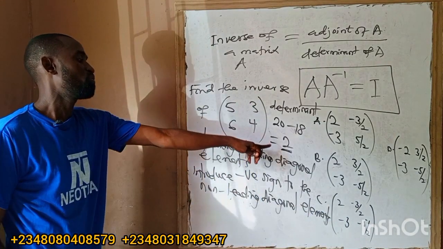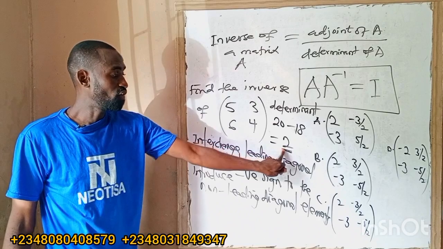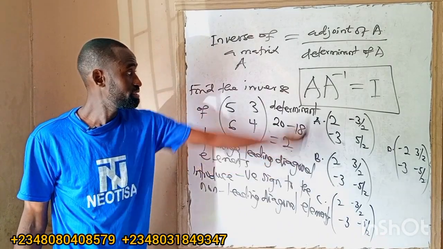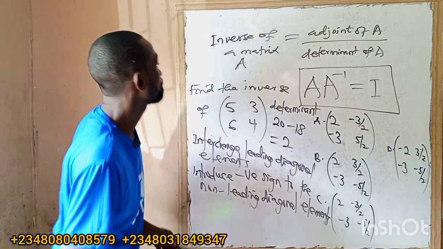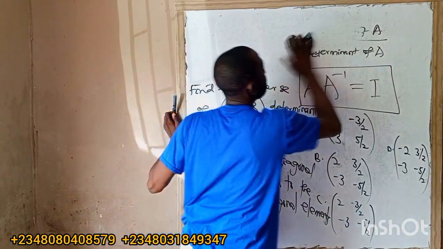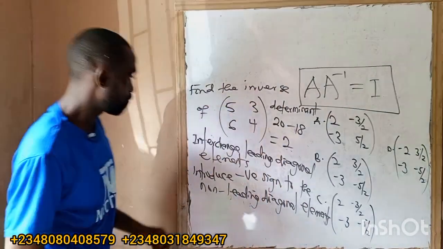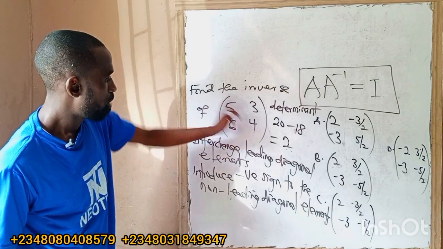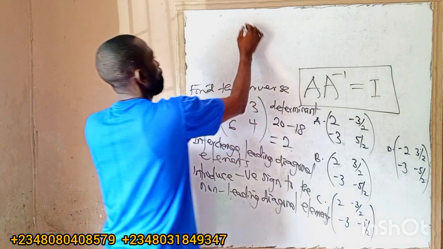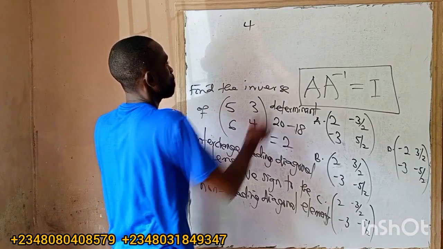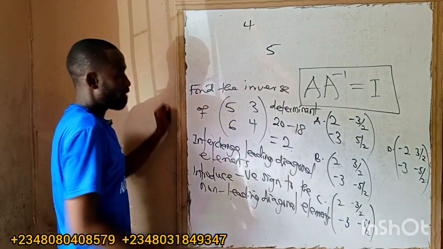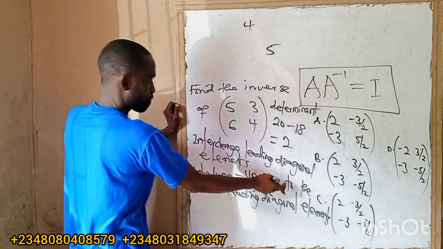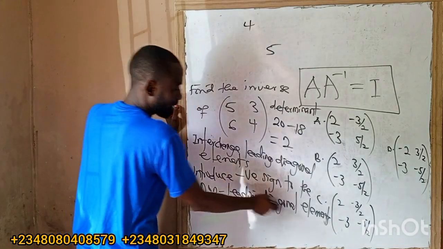Before you put down the adjoint, it is all over the determinant. Look at this. This is the matrix. Where are the leading diagonal elements? 5 and 4. I will interchange them, so 4 will come here, 5 will come here. I will now introduce negative signs to the non-leading diagonal elements.